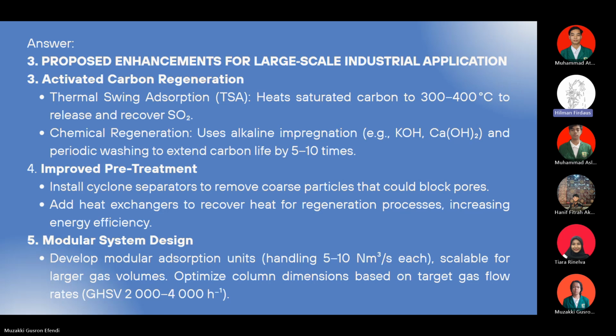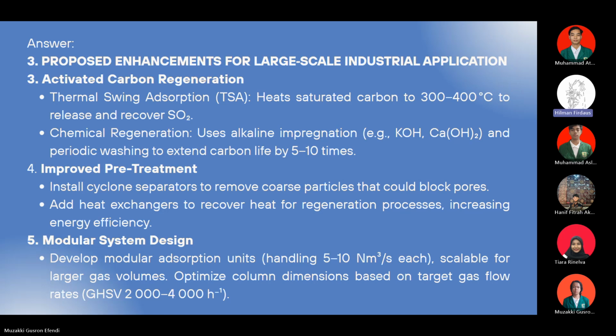Third, we can do some activated carbon regeneration. For thermal swing absorption or TSA, it heats saturated carbon to 300 up to 400 degrees Celsius to release and recover sulfur dioxide. Or we can use chemical regeneration that uses alkaline impregnations like potassium hydroxide and so on, and periodic washing to extend carbon life by 5 up to 10 times.